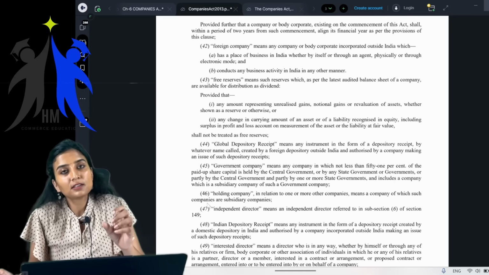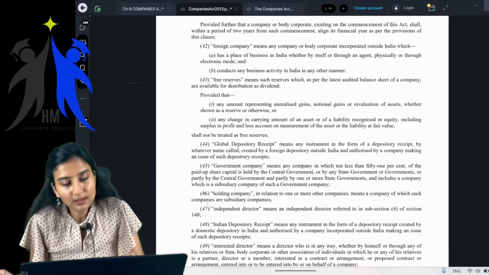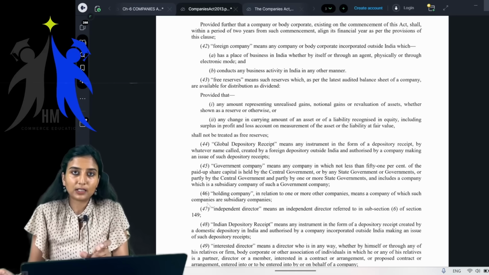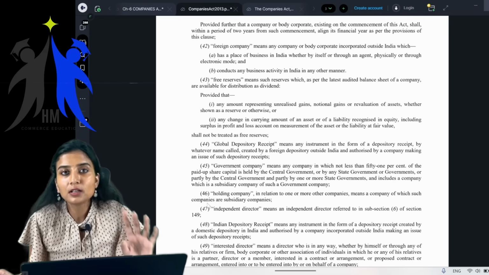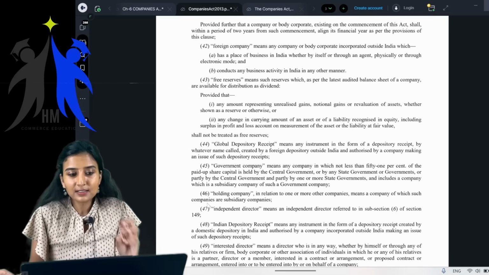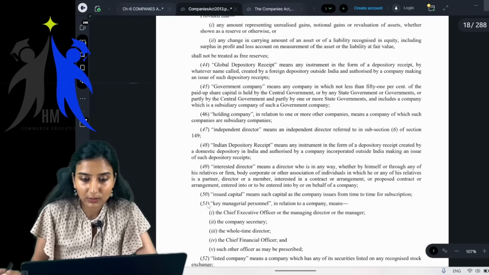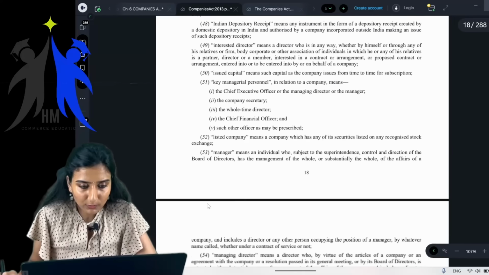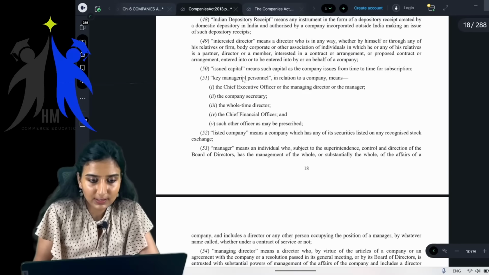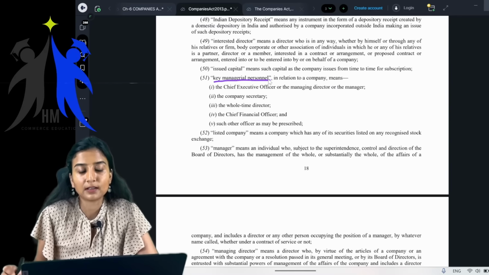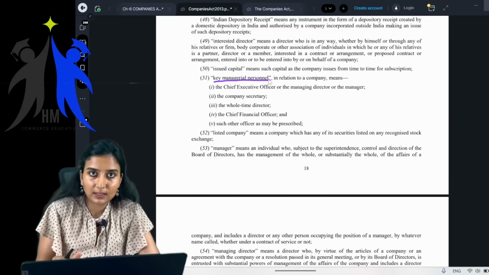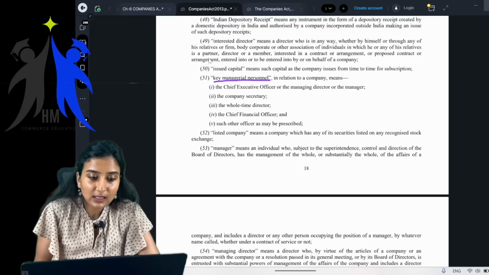So only if it satisfies the definition given in that act is it called a company. I can also give you one more example: key managerial personnel, according to Companies Act, are only these.